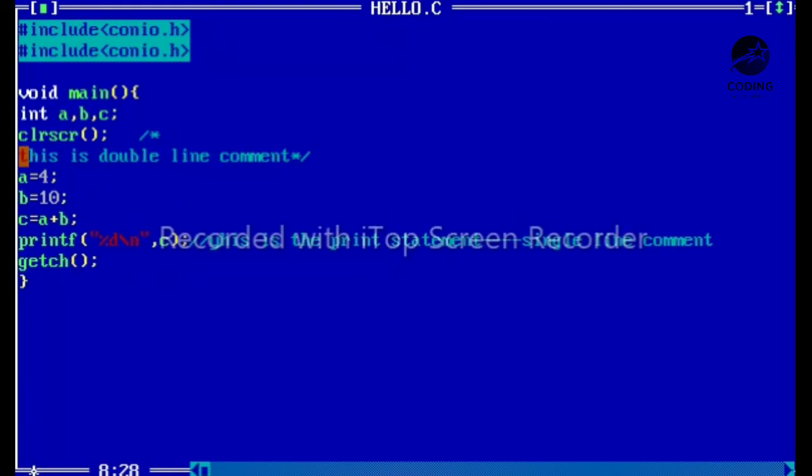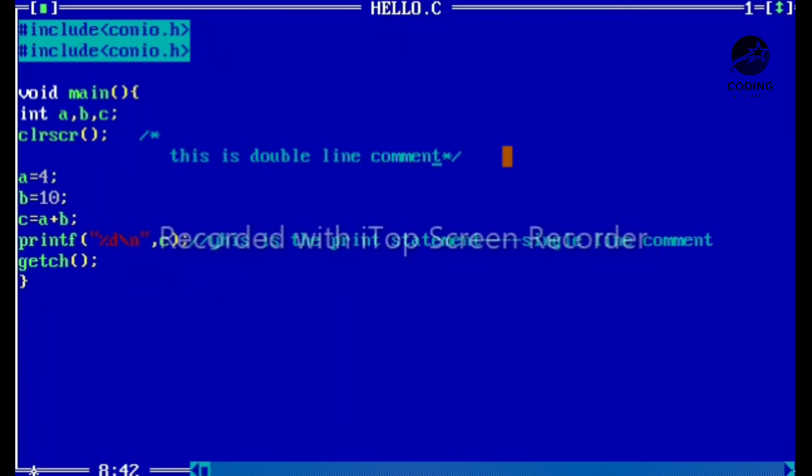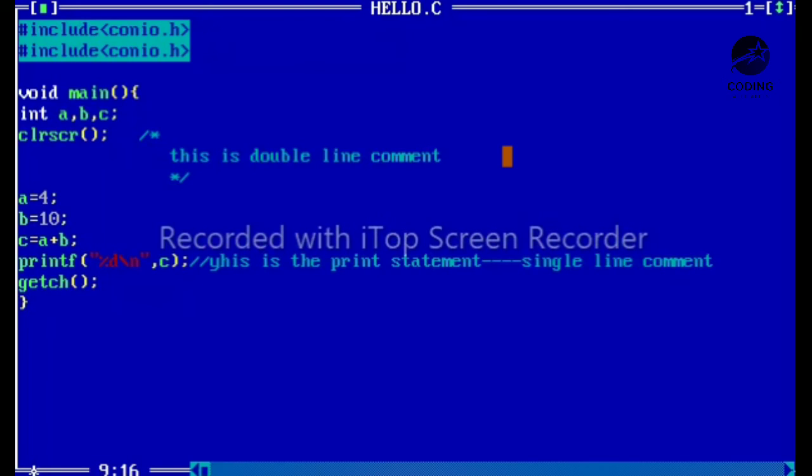You can use multiple lines here, and comments won't get executed. So see, this is a double line comment, and you can use it in multiple places.